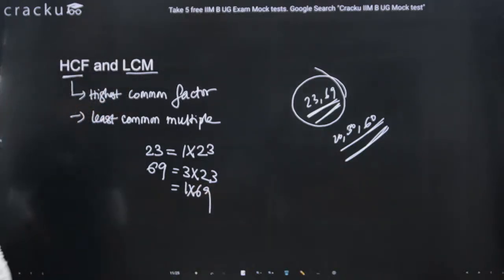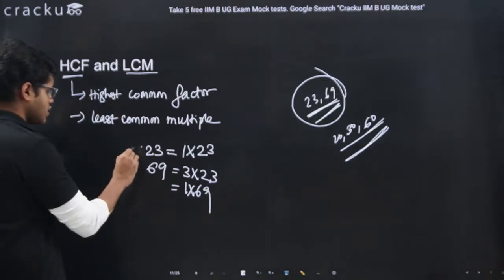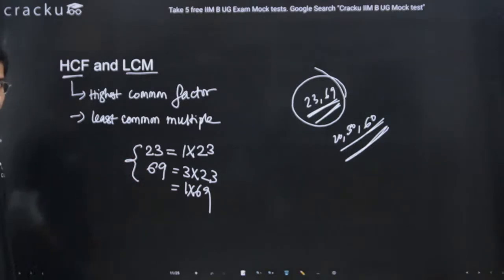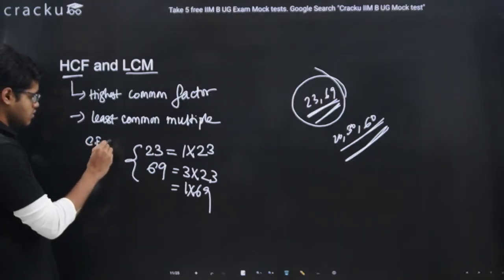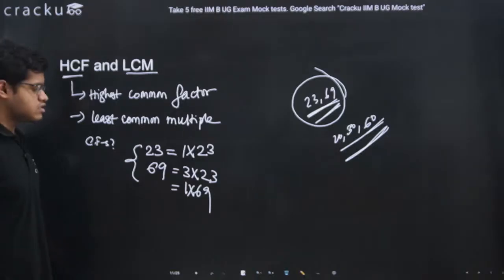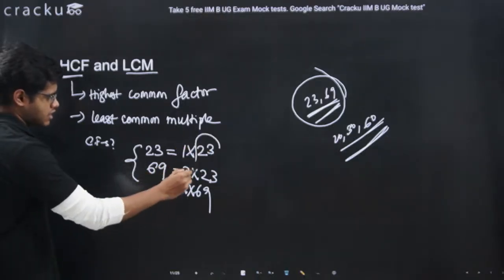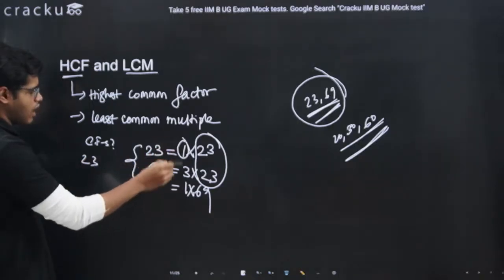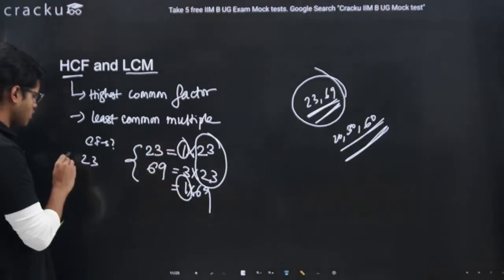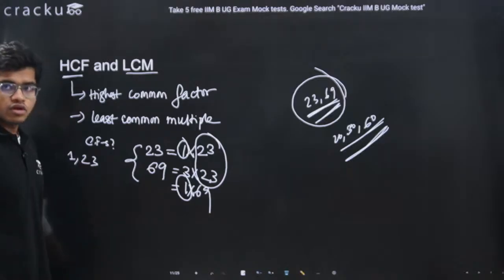Let's understand this definition. Highest common factor. What are the common factors between 23 and 69? The answer is 23 itself and 1, right? 1 will be a common factor for sure.